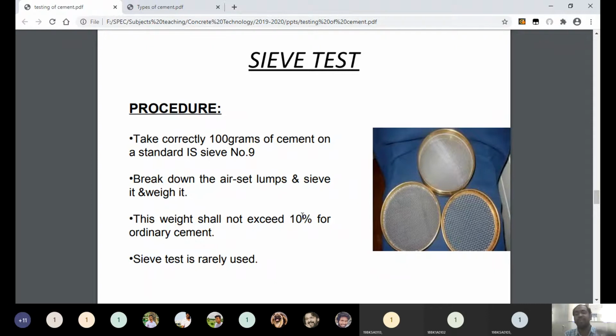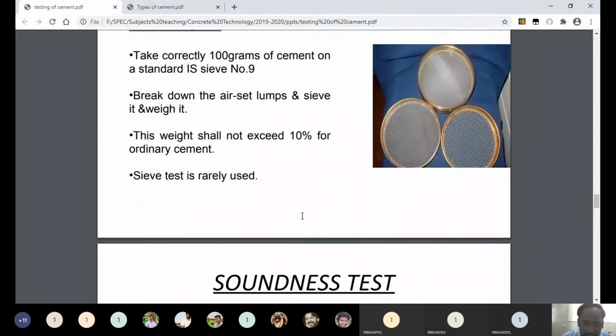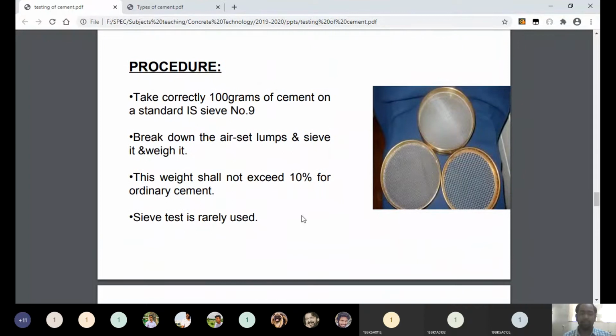You can arrange a number of sieves in order, take 100 grams of cement, and shake it. When you shake it, a certain amount of mass will pass through each sieve, and a certain amount of mass will be retained in each sieve.